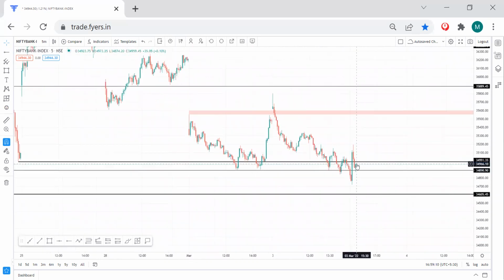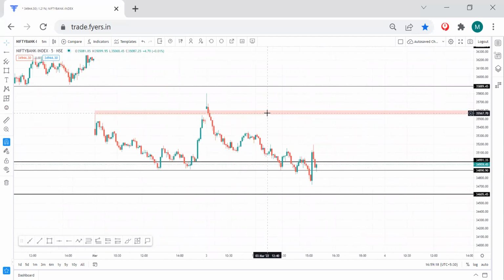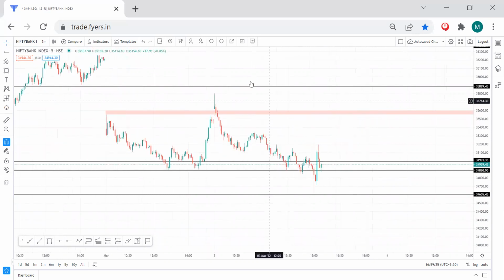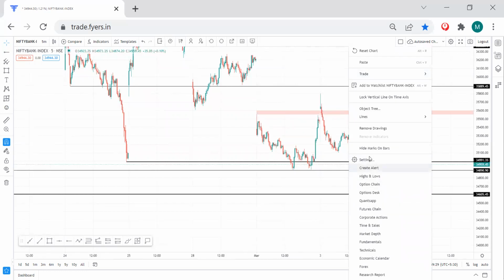So if you take a straddle or strangle, there is a probability that you can see a gap up and gap down tomorrow, and with that you can make some quick money. But it is highly risky since the VIX is very high, near 28, 29, 30. So that way it's quite risky. So that's all. And let's remove these levels for now.